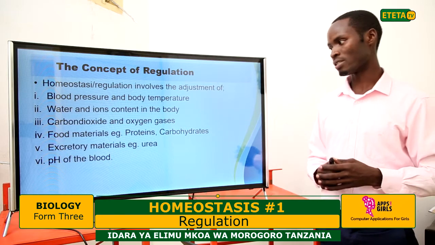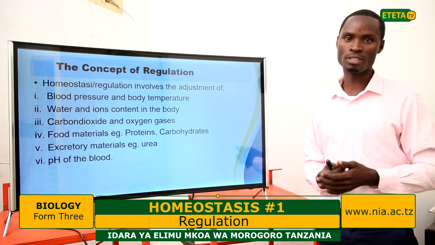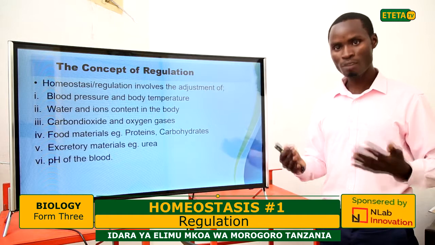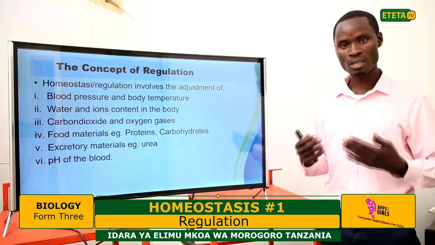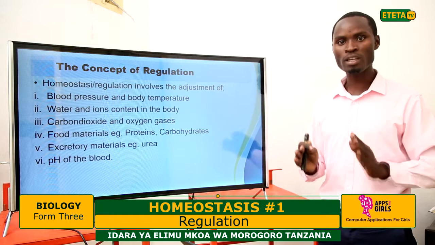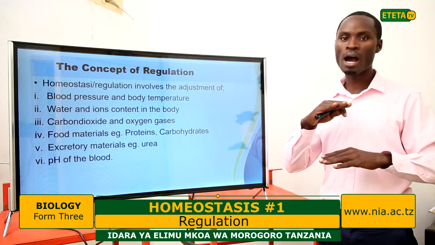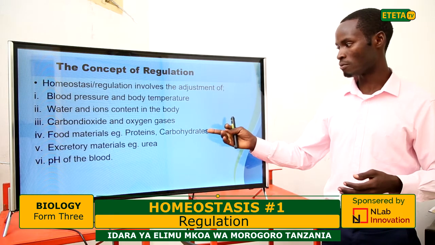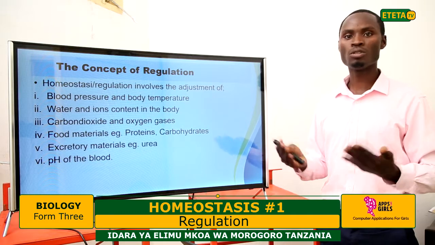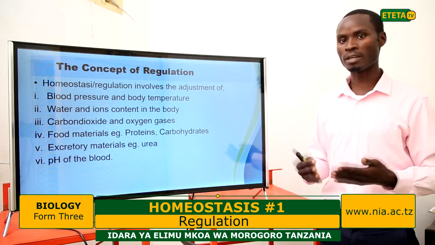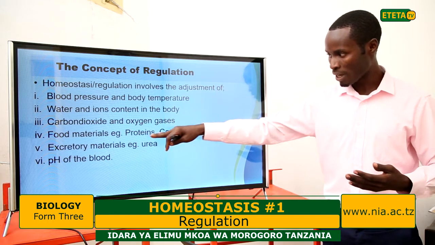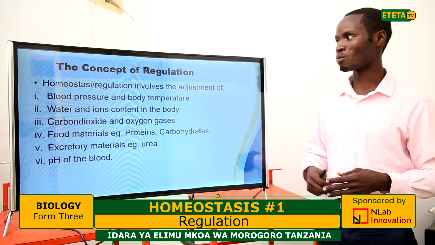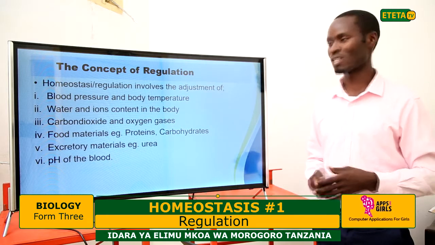Again, we have food materials like proteins and carbohydrates. We do eat food, proteins, carbohydrates, and sometimes you can take a lot of diet. You can have extra proteins and carbohydrates in the body. Now, the body must find a way to make sure that it remains with the required range for the body, not the excess of it. Sometimes you have extra sugars, carbohydrates, you need to remove the excess of it by excretion. So the body must maintain constant level of everything you are putting in the body. That is why we say regulation, or we say homeostasis.